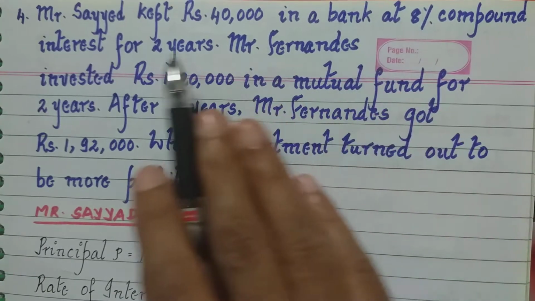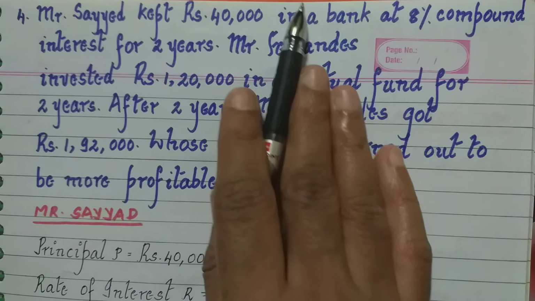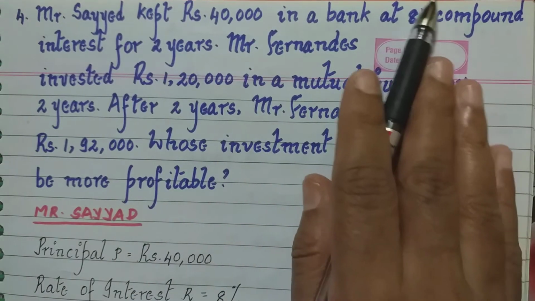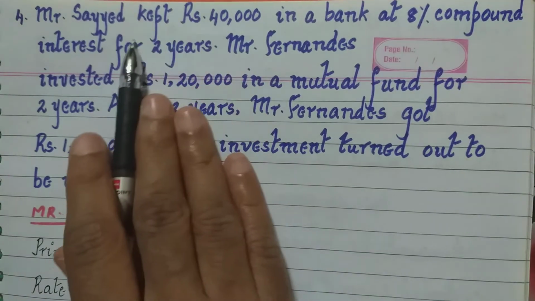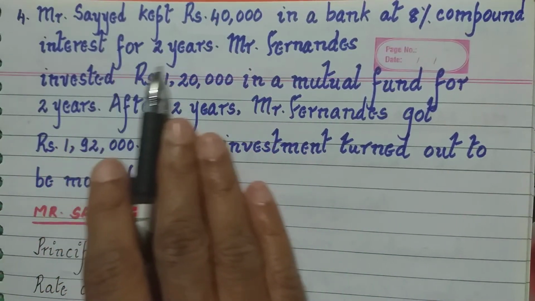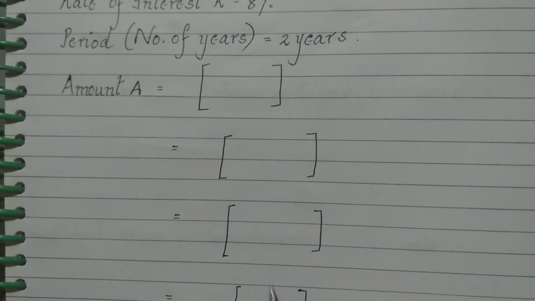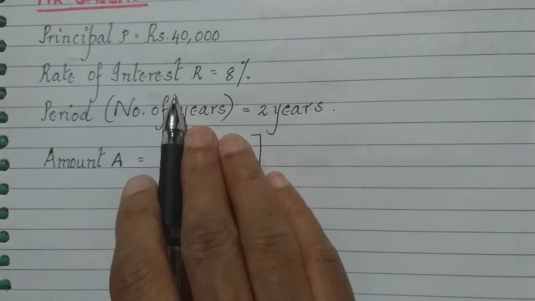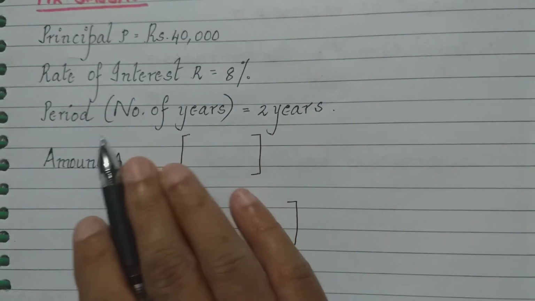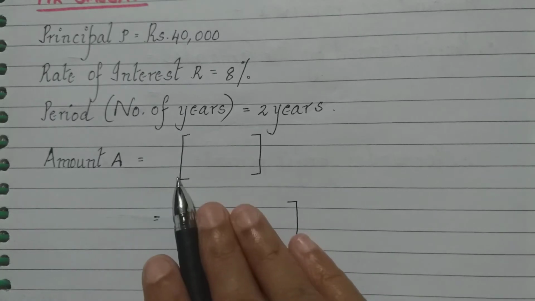You have learned how to find the compound interest. Here the principal P will be rupees 40,000. The rate of interest R will be 8% and the time or period or number of years will be 2 years. Now we write the formula.